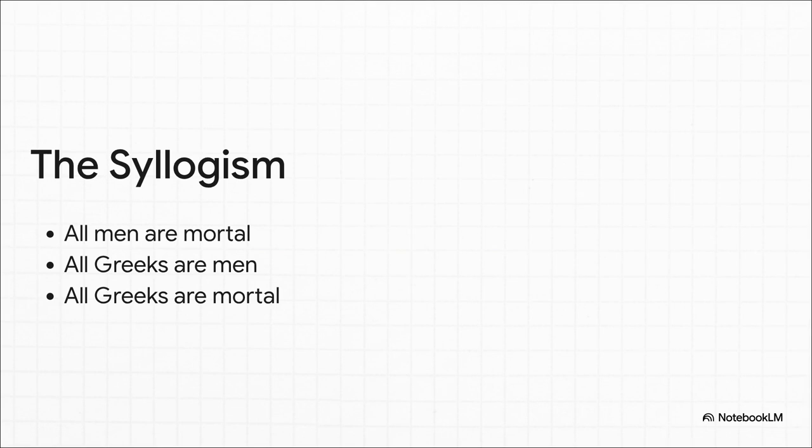It goes like this: all men are mortal. All Greeks are men, therefore all Greeks are mortal. He used variables like S, M, and P to analyze these propositions and how they relate to each other. He invented a system of formal logic that completely dominated Western thought until the 19th century.